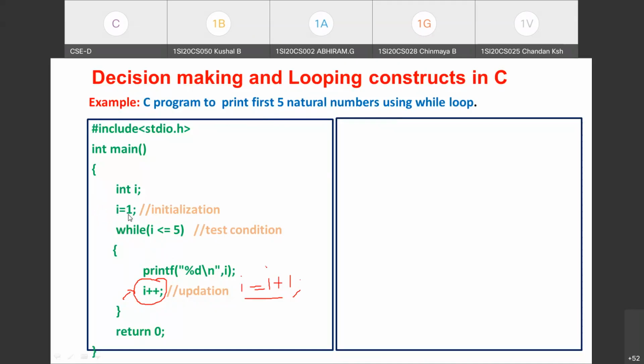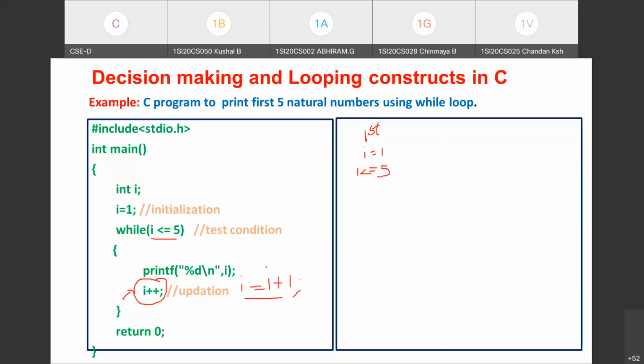So what is the initial value of i? Let me write the iterations here. See, the initial value of i is 1. So we are in the first iteration. In the first iteration, the initial value of i is 1, so this 1 is tested with 5. Is 1 less than or equal to 5? Is it true or false? We are testing whether 1 is less than or equal to 5.